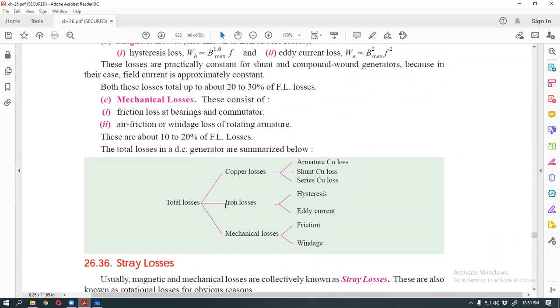Iron loss, another name core loss. Core, C-O-R-E, core. Yes, core loss, iron loss, or magnetic loss. And this is copper loss or electrical loss.